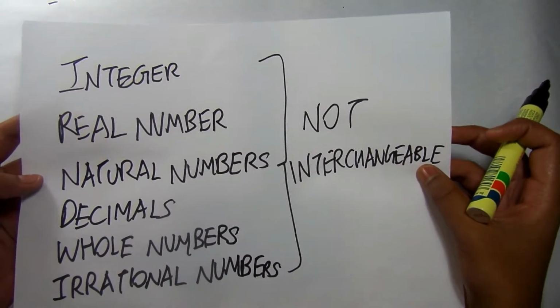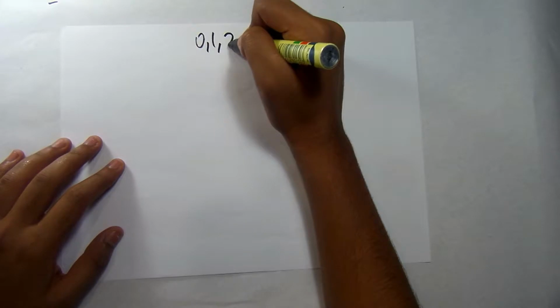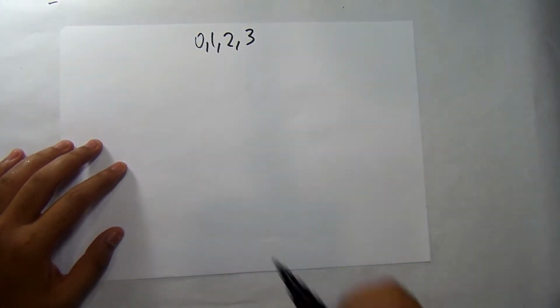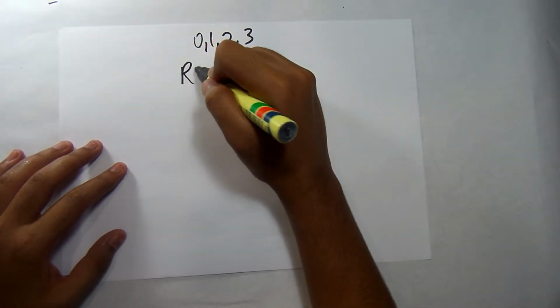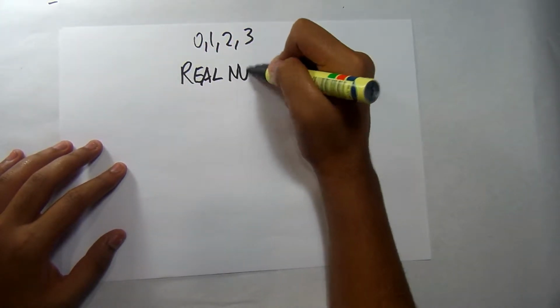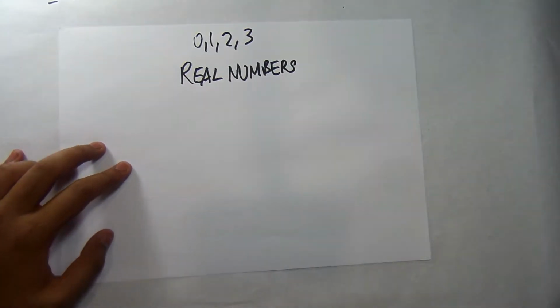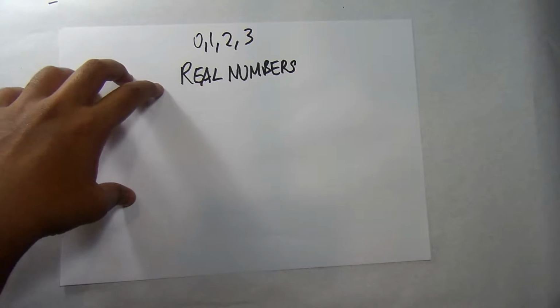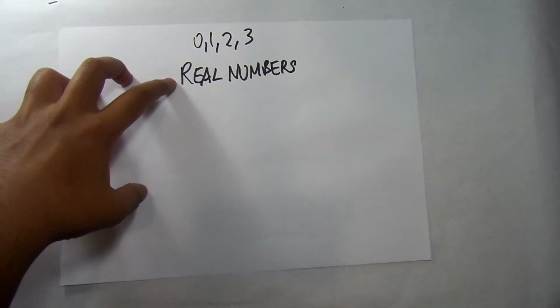Let's have a diagram showing what is where. Which of these words are positioned in the definition of numbers itself. So when you think of numbers, you probably think of 0, 1, 2 and 3. But there is so much more going on in between these numbers. So all numbers are defined as real numbers. Every single number, whether it's 1 or 0.1, 2 or 0.003, square root of 3, negative 2, they are all real numbers.